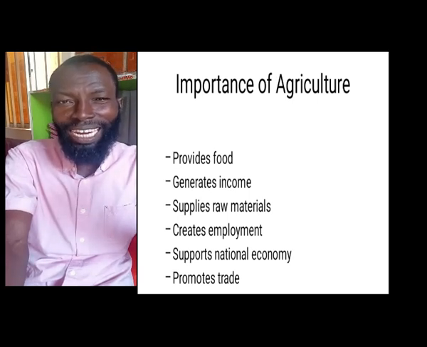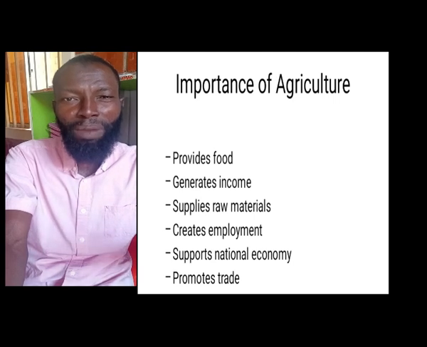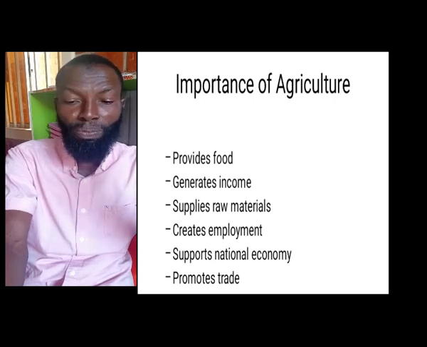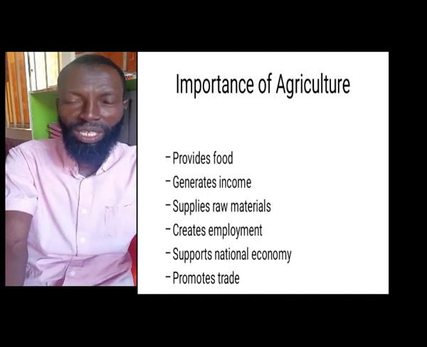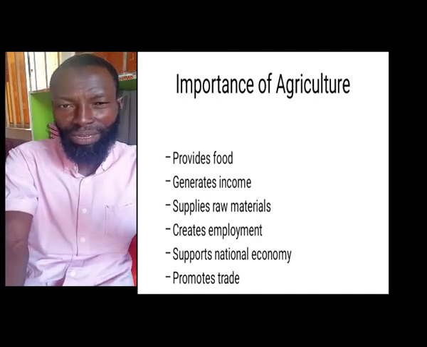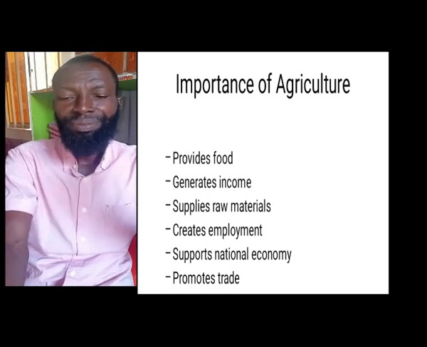They are not directly into farming, but they generate income to support their family in their daily activities and support the national economy. In every nation in the world, agriculture is very important, and it promotes trade between nations, between one country and the other.